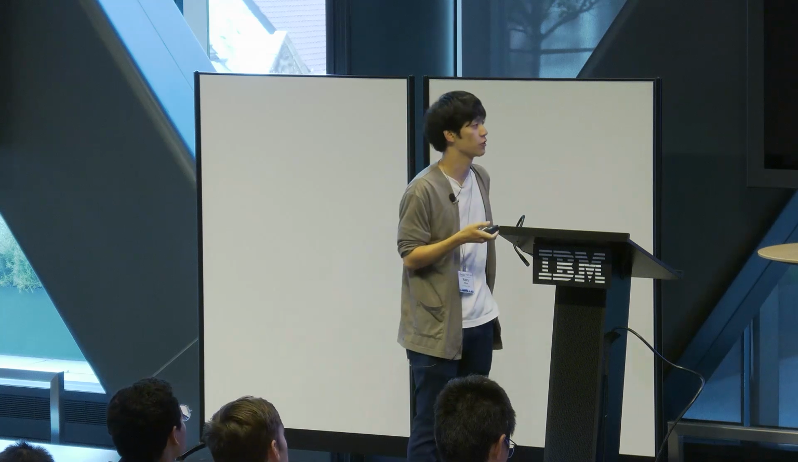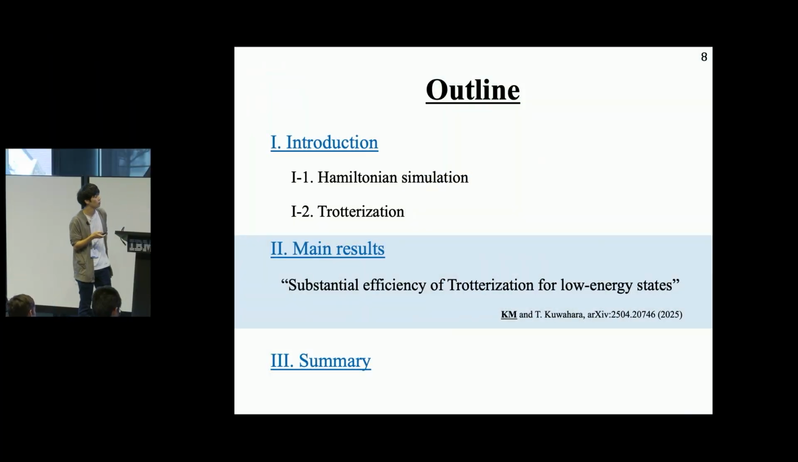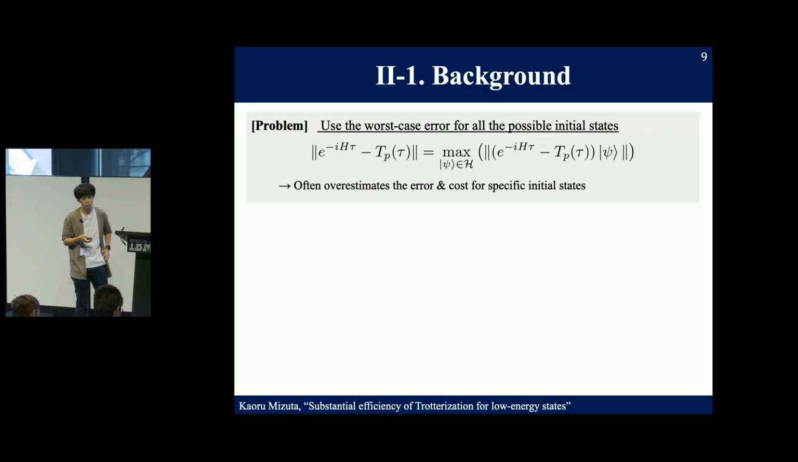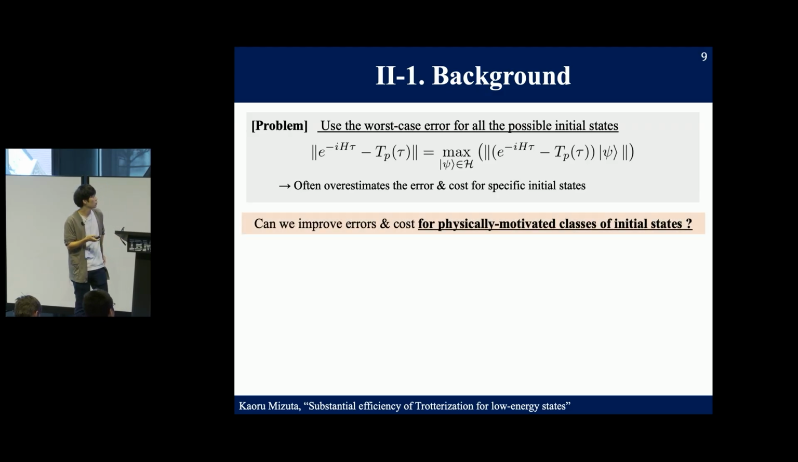Next, I would like to discuss our recent results on low energy states. Is there any remaining problem around trotterization? Maybe one of them is the usage of the worst case error. Although the worst case error is available for all initial states, we do not need to consider all the initial states in practice. We are often interested in some specific class of initial states, and the worst case error overestimates the error and cost for specific initial states. So one important question in this direction is whether or not we can improve errors and costs for physically motivated classes of initial states in practice.